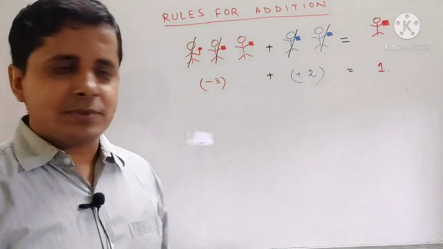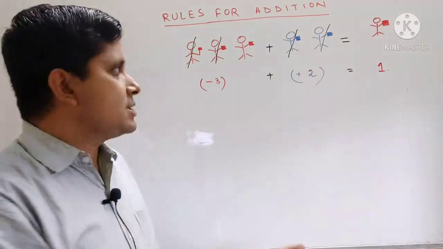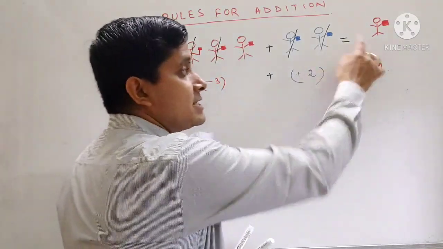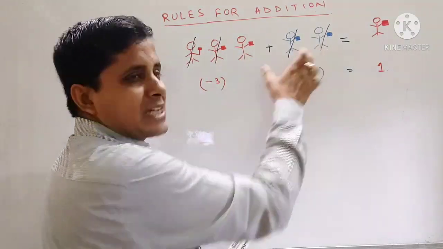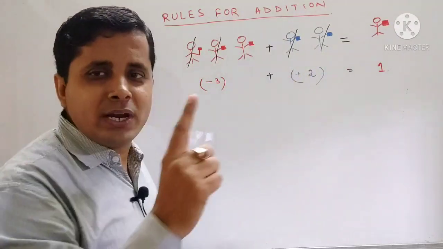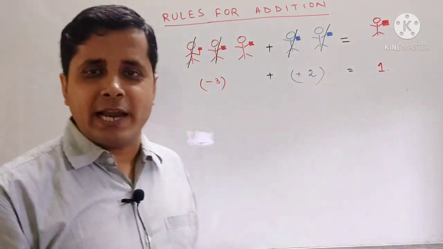Now the question comes whether we will give +1 or -1. Now we have to see what happens. Whoever is more, that sign's flag will be hoisted. So 3 Indian soldiers were there and 2 Chinese soldiers. So 2 Chinese soldiers were killed. So 1 Indian soldier remains. So the Indian flag will be hoisted on that particular land.